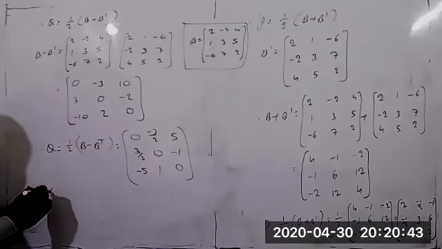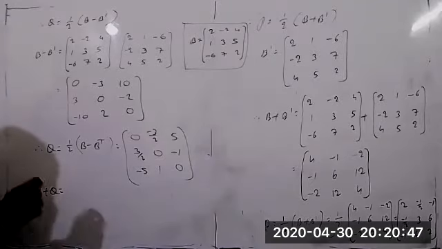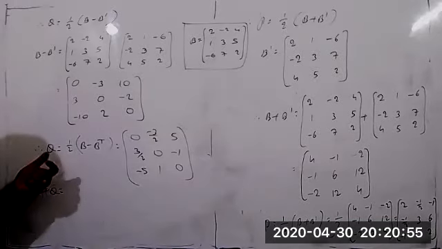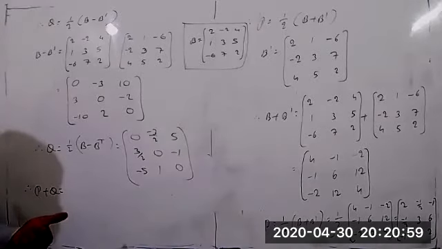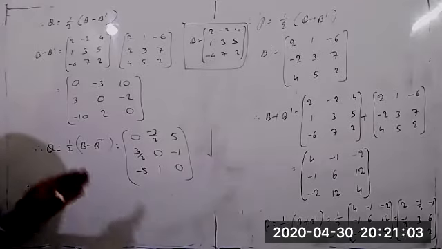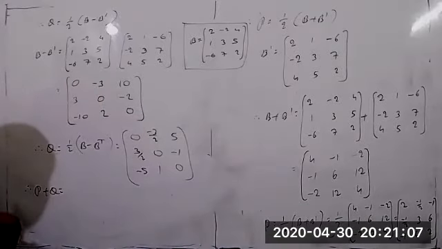Therefore, P plus Q equal to, according to the statement here. So what is the value of A? A equal to 1 by 2 into A plus A transpose plus 1 by 2 into A minus A transpose. And we are just taking the condition here. P is 1 by 2 into B plus B transpose. Q equal to 1 by 2 into B minus B transpose. You can add both of them. We should get the matrix B, and verify the condition.